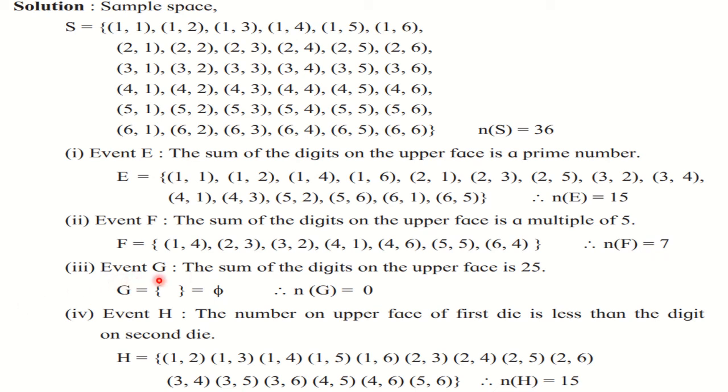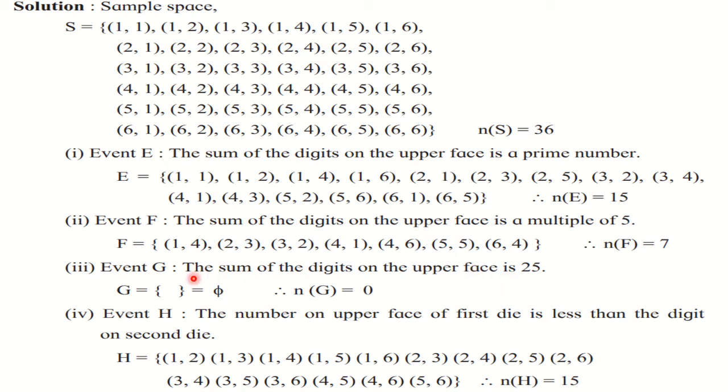Third one, event G. The sum of the digits on the upper face is 25. We want the sum 25 here, but as I said earlier, the maximum sum possible is only 12. So here the sum will never come 25. So this is an impossible event.